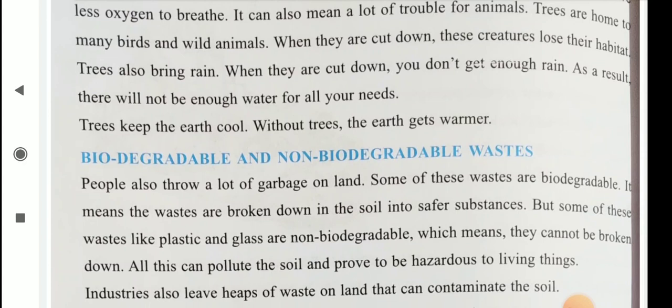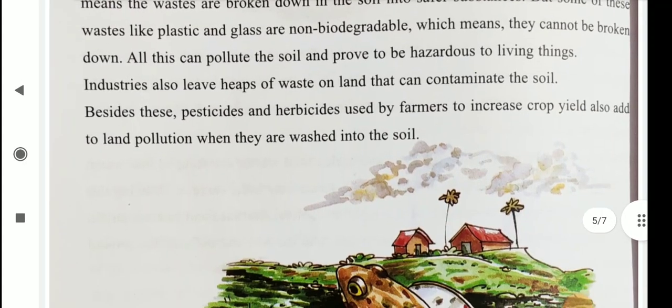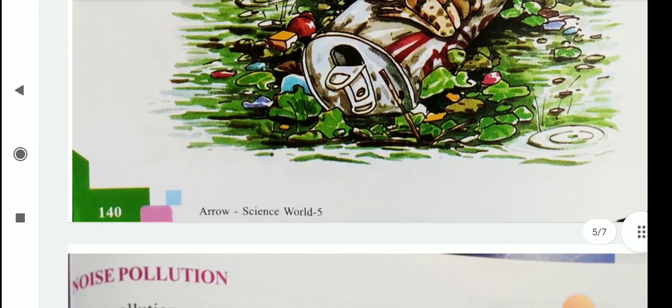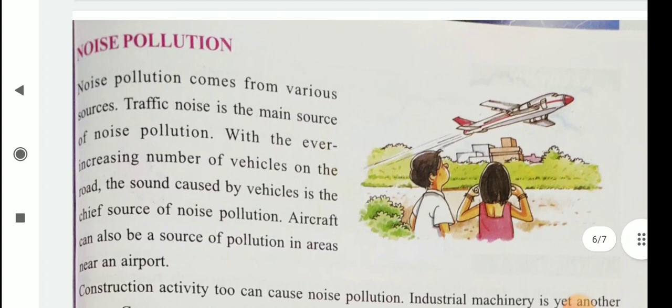Then biodegradable and non-biodegradable waste. Children, what is biodegradable waste? The waste that is broken down in the soil is known as biodegradable waste. For example, waste of vegetables. Then non-biodegradable waste. The waste that cannot be broken down in the soil is known as non-biodegradable waste. Okay.